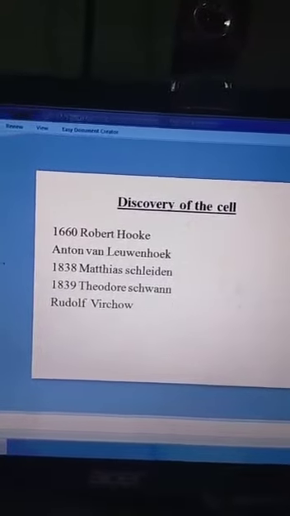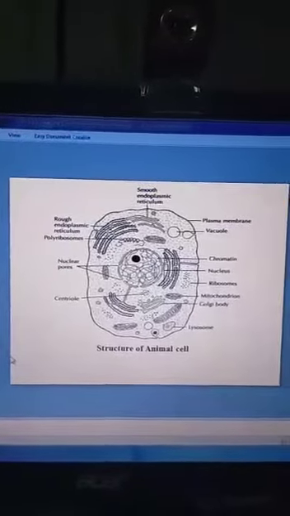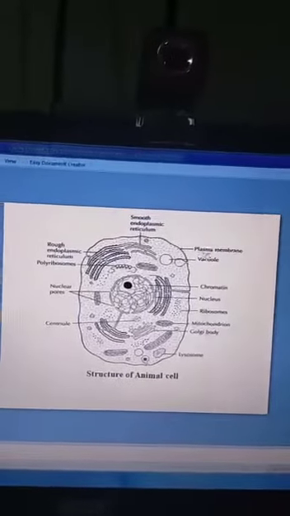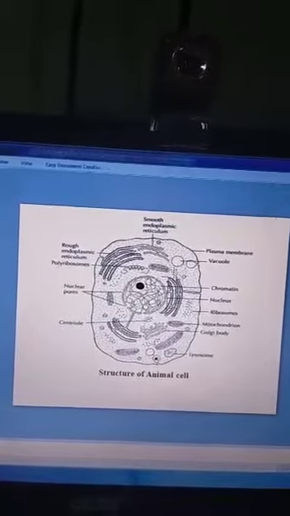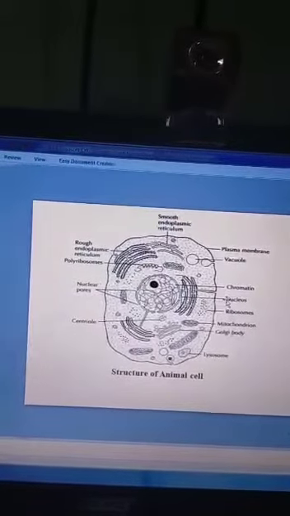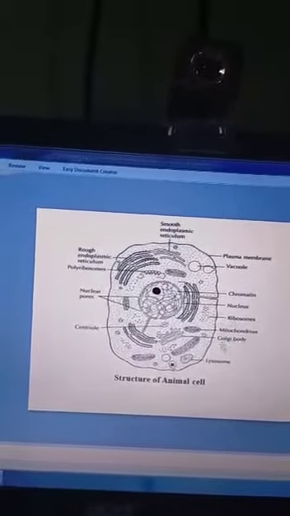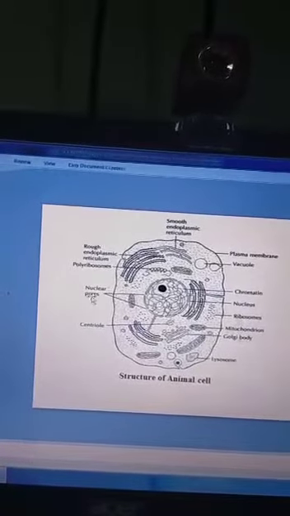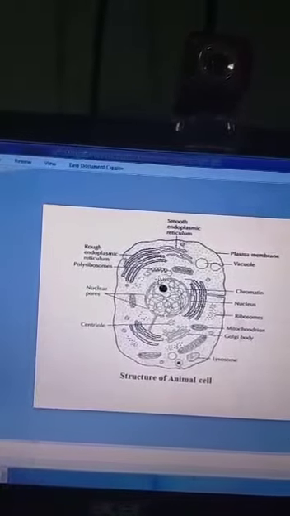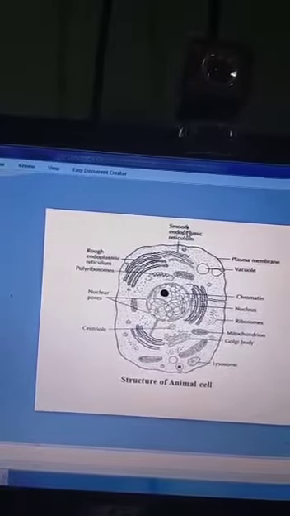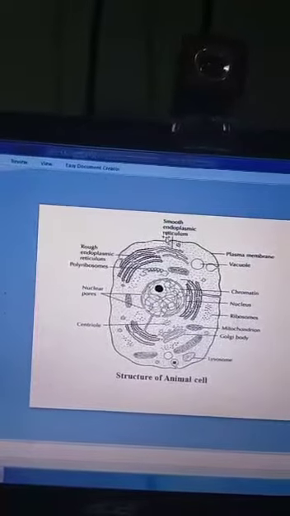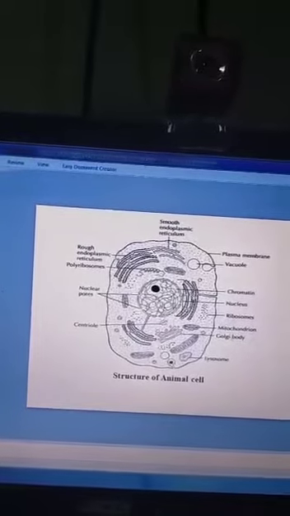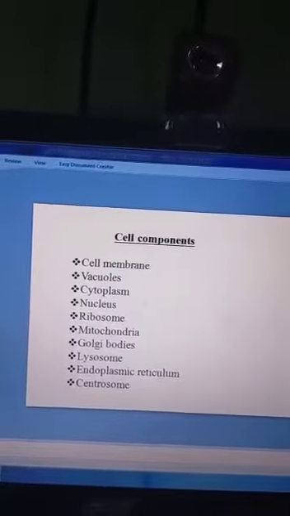Okay. Next one is the structure of the animal cell. Structure of animal cells. This is the plasma membrane, vacuoles, chromatin, nucleus, ribosome, mitochondria, Golgi body. This is lysosome, centriole, nuclear pores, polyribosomes. This is the endoplasmic reticulum. There are two types of endoplasmic reticulum. Okay, these are the components of the animal cell. This is the cytoplasm.